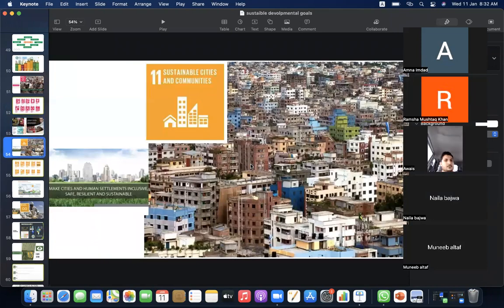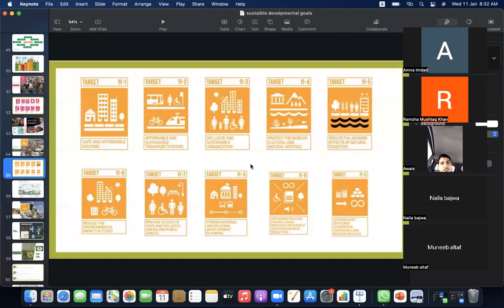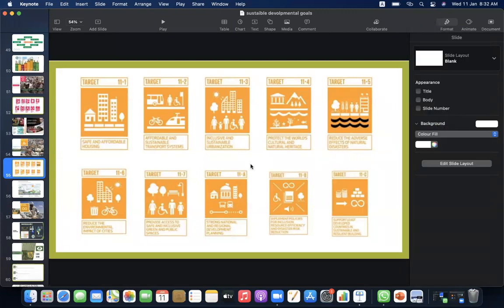Here are the stats. Goal 11 says sustainable cities and communities. Target 11.1, safe and affordable housing. Target 11.2, affordable and sustainable transport system. 11.3, inclusive and sustainable urbanization. 11.4, protect the world's cultural and natural heritage. 11.5, reduce the adverse effects of natural disasters. 11.6, reduce the environmental impact of cities. 11.7, provide access to safe and inclusive green and public spaces.